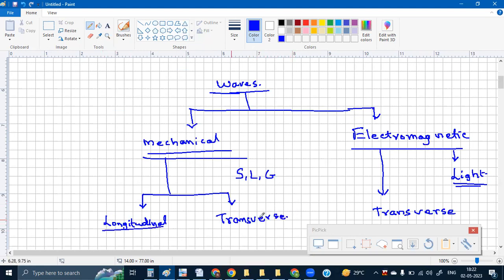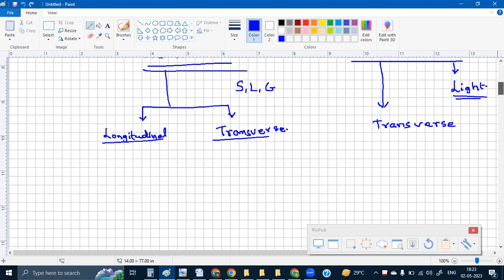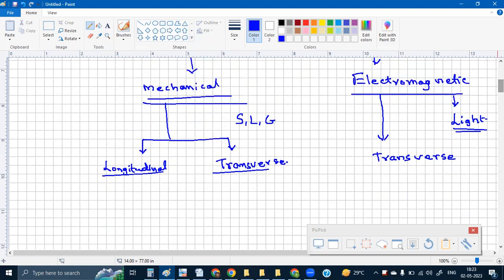Now, what is the difference between longitudinal waves and transverse waves? Basically, it depends on the direction in which the waves are traveling and the direction in which the particles or the disturbance is vibrating. I'll just give you an example. Afterwards, there is going to be a diagram also, and some of the differences, and also some basic definitions which we are going to consider in waves. First of all,